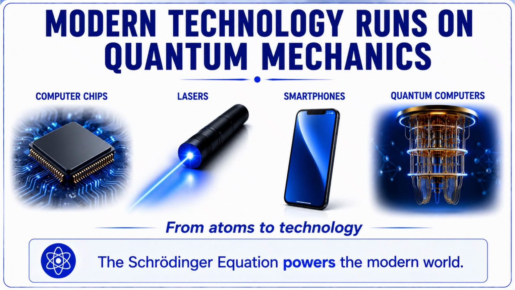Quantum mechanics is not just a theory found in textbooks. It is part of the technology we use every day. Computer chips, lasers, and smartphones all rely on quantum principles. Even the emerging field of quantum computing is built on the ideas of quantum mechanics. So, while the Schrödinger equation was created to understand atoms, its impact extends far beyond the laboratory. From tiny particles to modern technology, quantum mechanics helps power the world around us.